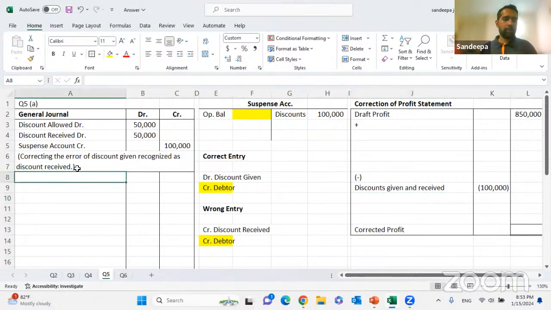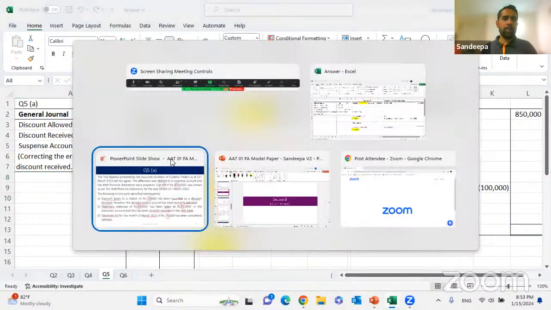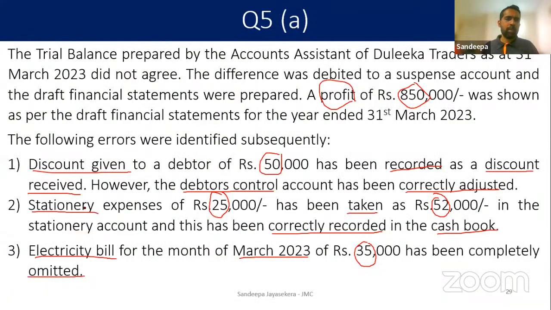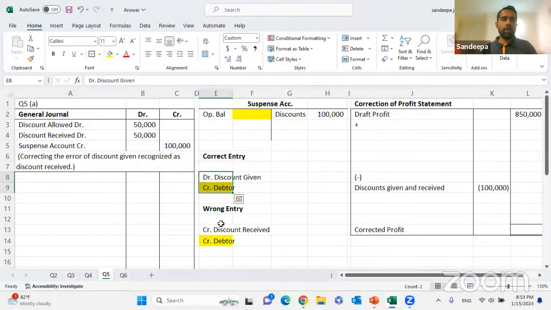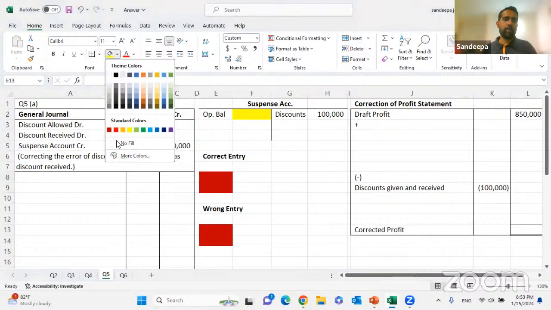First one completed. We'll go to the second one. Stationery expense of rupees 25,000 has been taken as 52,000 in the stationery account, but correctly recorded in the cash book. Now let's see what the wrong entry and the correct entry are. Right.